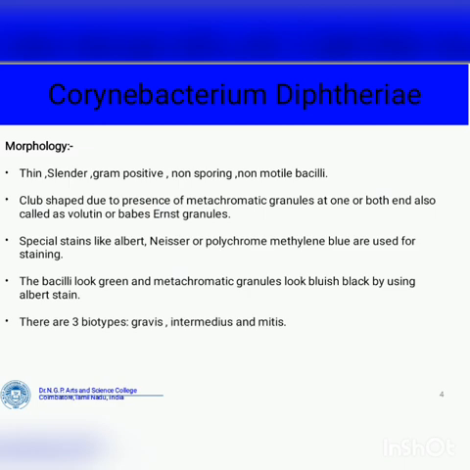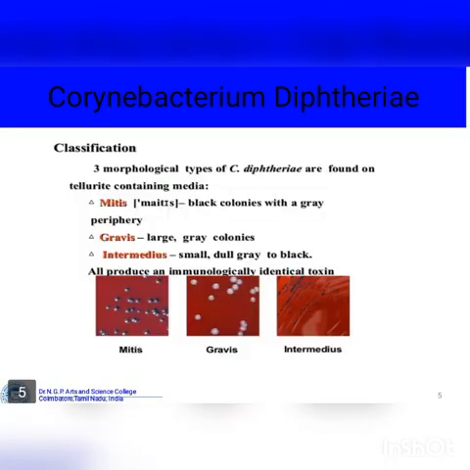Special stains like Albert stain, polychrome methylene blue are used for staining. The bacilli look green and the metachromatic granules look bluish black with Albert stain. There are three biotypes: Gravis, Intermedius, and Mitis. Classification of Corynebacterium diphtheriae: due to morphology, it is classified into three types. Mitis: black colonies with a grey periphery. Gravis: large grey colonies. Intermedius: small, dull to black colonies.